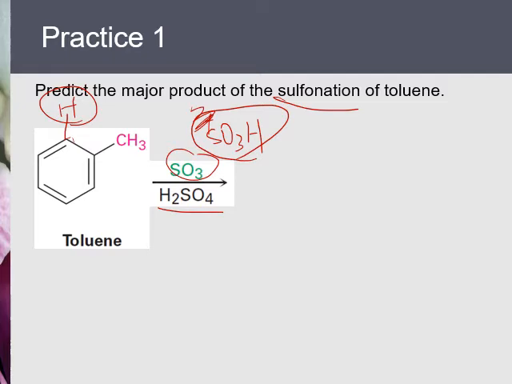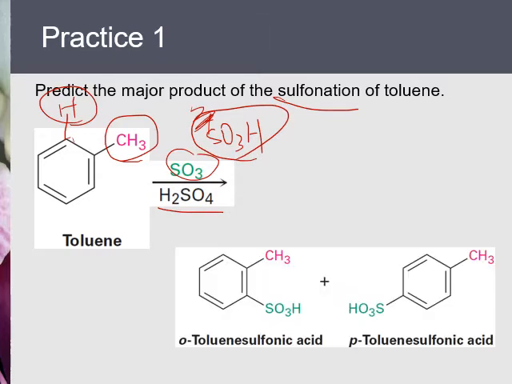But where does it go? From the last table, we learned that this depends on the existing group, and here the existing group is methyl. Methyl is an alkyl group. An alkyl group is an activator and also an ortho para director, and therefore the product must be ortho and para.